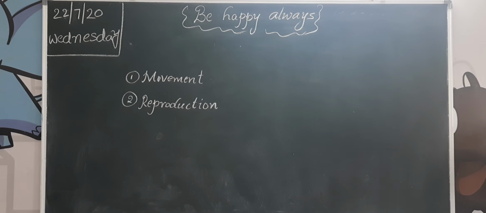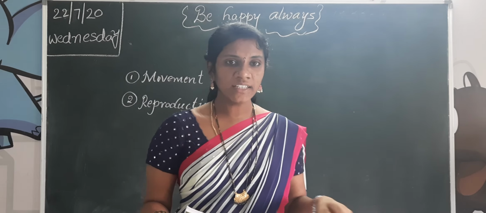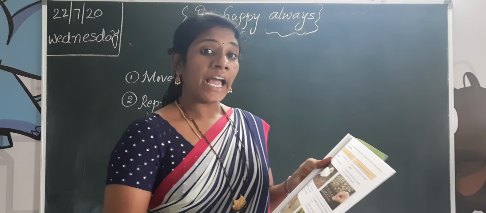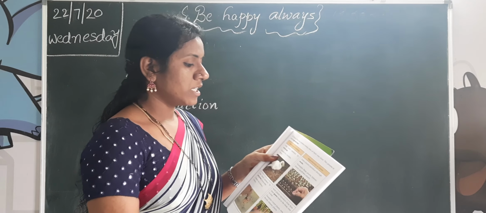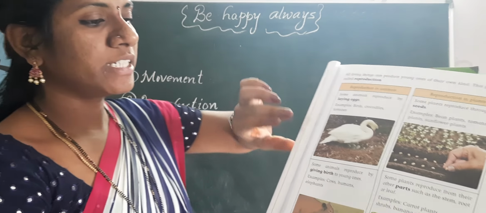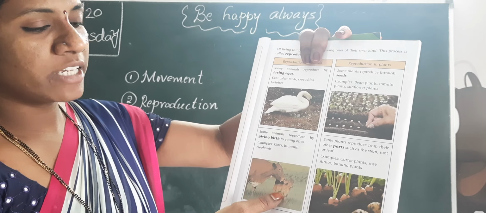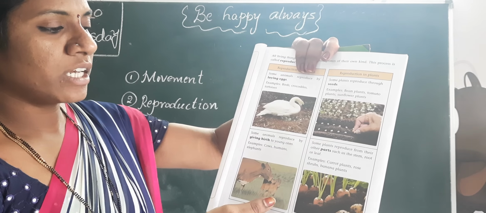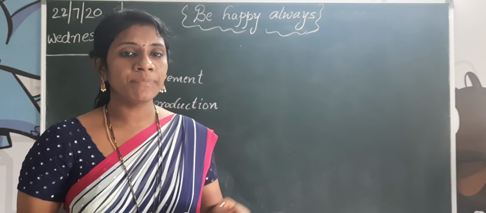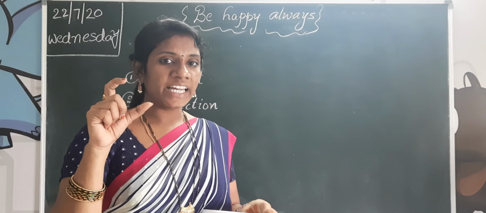See here, children, open your textbook, page number 9. See how animals reproduce their young ones. Some animals reproduce by laying eggs. That is also one kind of reproduction. And some animals give birth to their young ones. Cows, humans, and elephants give birth directly, and birds, some crocodiles, and tortoises lay eggs.